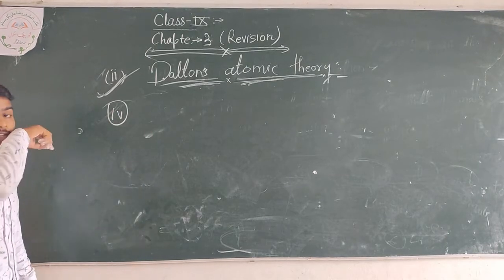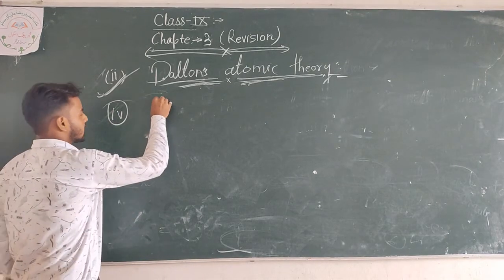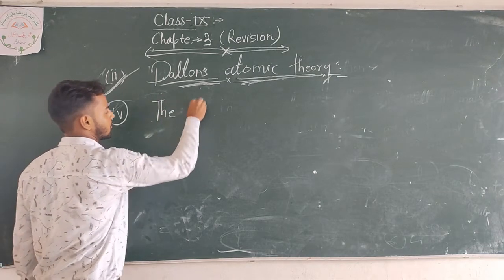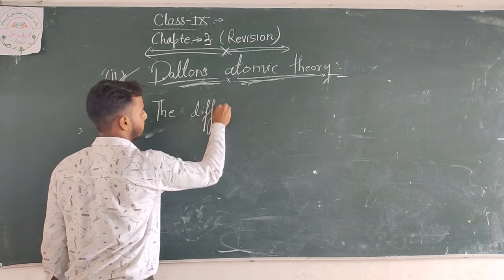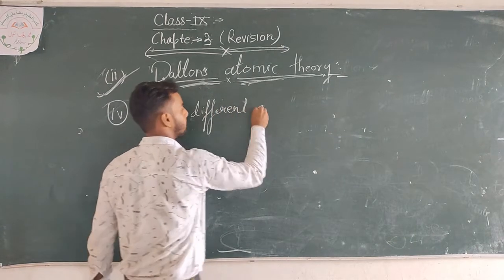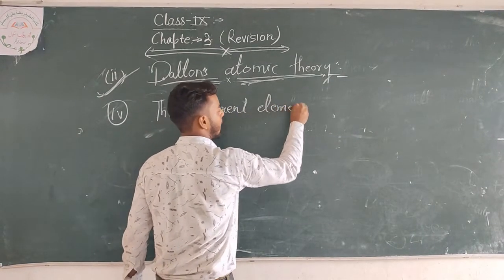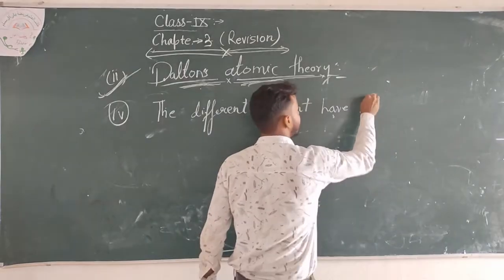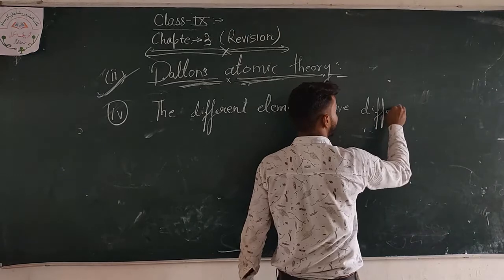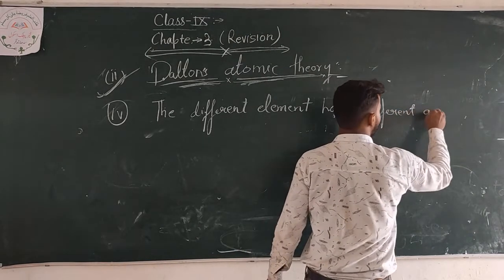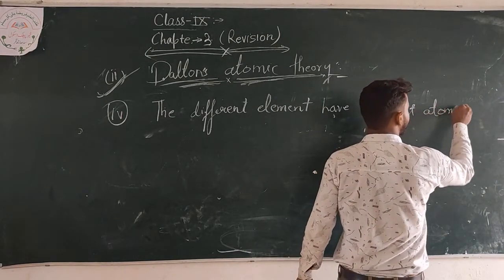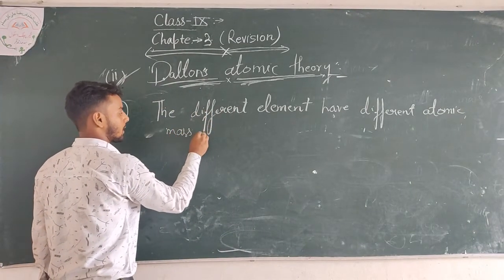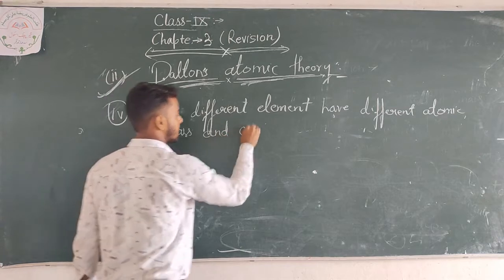Dalton's fourth theory is: different elements have different atomic mass and chemical properties.